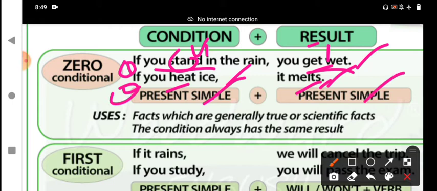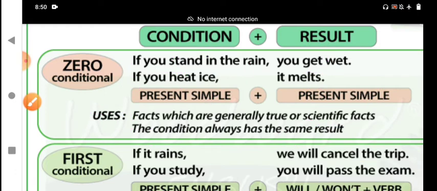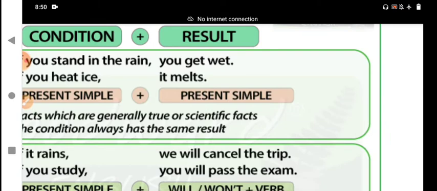It is called the zero condition, and also the real condition. When do we use the zero condition? The function of the zero condition is for facts which are generally true, scientific truths or scientific facts. This condition always has the same result. Then we should discuss the zero condition in detail. It is also called a real condition, and you should understand that.